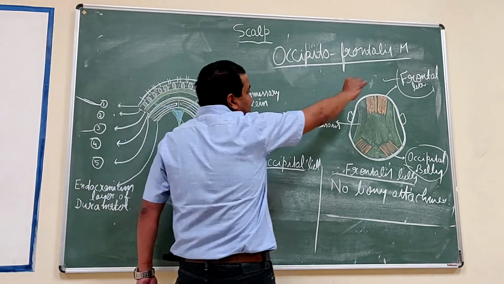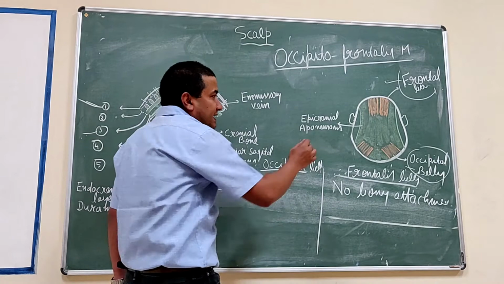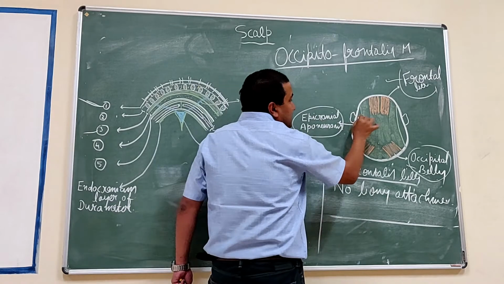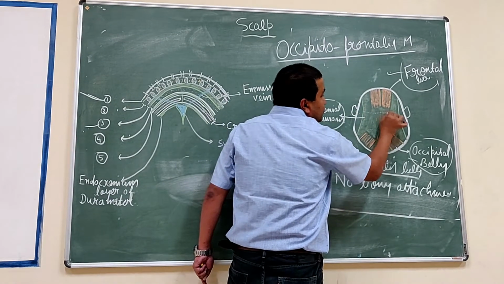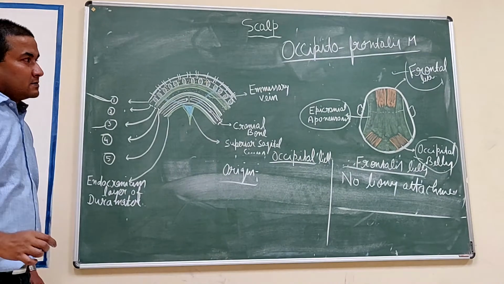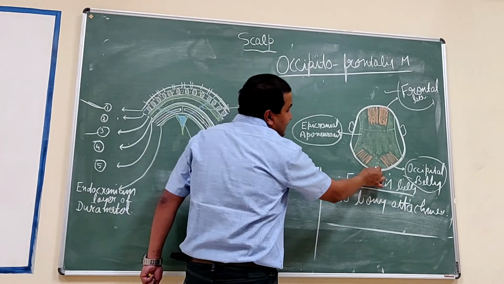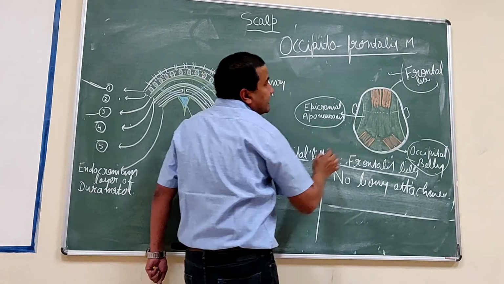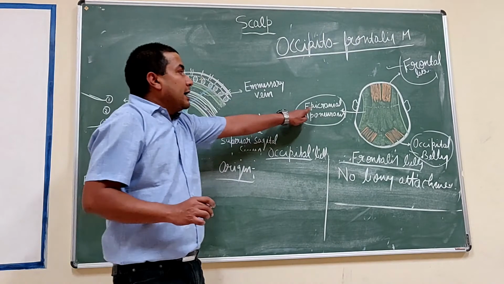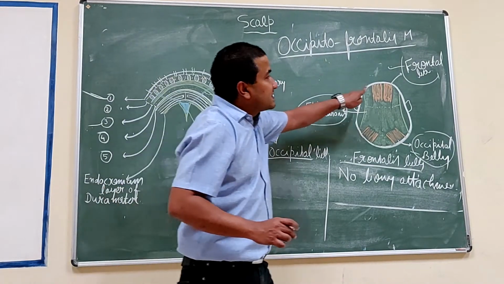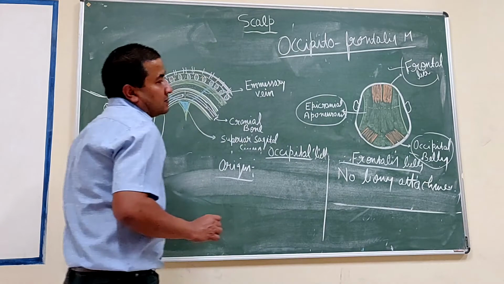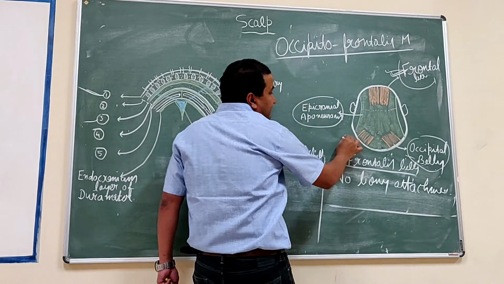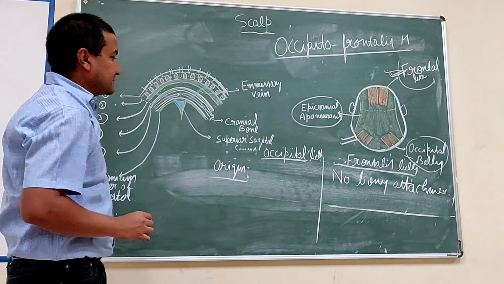The frontal belly runs posteriorly and is inserted into the epicranial aponeurosis in front of the coronal suture, while the occipital belly runs anteriorly and is inserted into the epicranial aponeurotic layer. It means the insertion of both bellies is common, while the frontal belly has no bony origin, while the occipital belly takes origin from the bones.